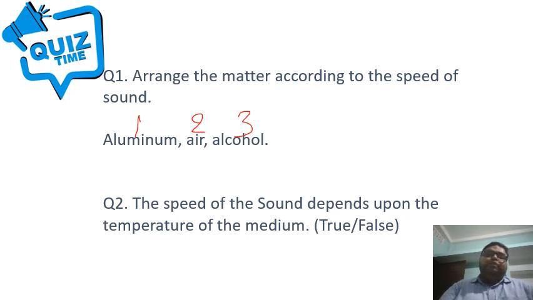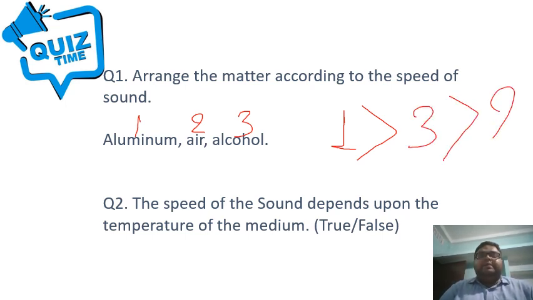Okay, so we can say that aluminum will come at the first place because it is a solid. The speed of the sound will be maximum in the case of aluminum, right? Less than it will be alcohol, because alcohol is a liquid, right? And after that, what will come? Air will come, right? So the correct sequence will be aluminum, alcohol, and then air, right?